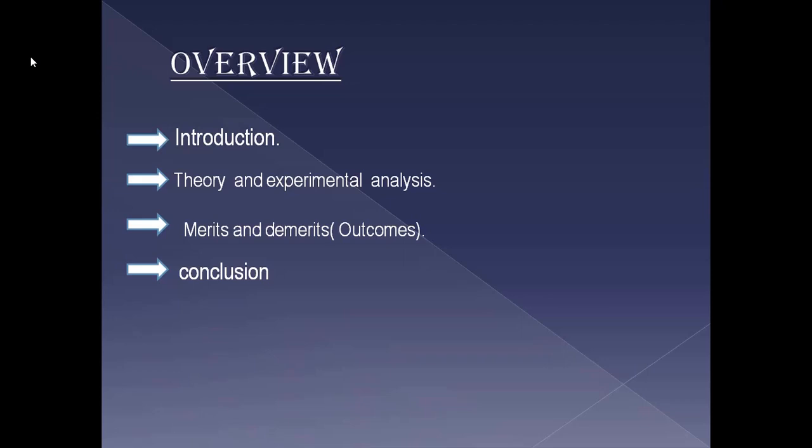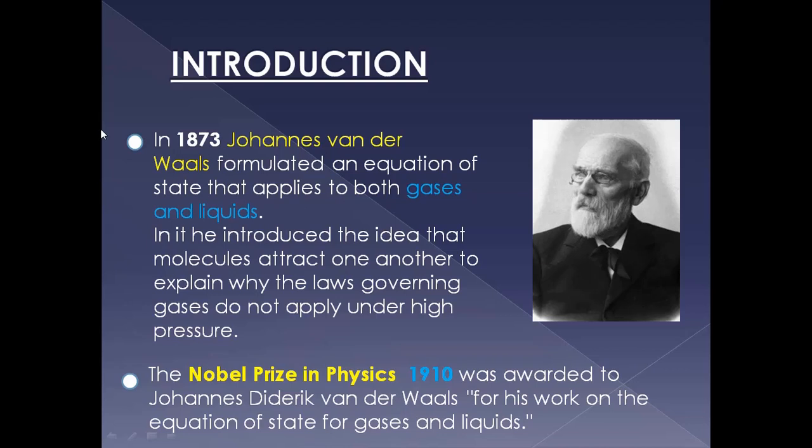First is the introduction part. In 1873, Johannes Vander formulated an equation of state that applies to both gases and liquids. Means he formulated an equation that is a modification of the ideal gas equation. He formulated that equation in 1873, and later he says that it doesn't obey the laws strictly under high pressure. Next, he got the Nobel Prize in 1910 for his work on the equation of state of gases and liquids.